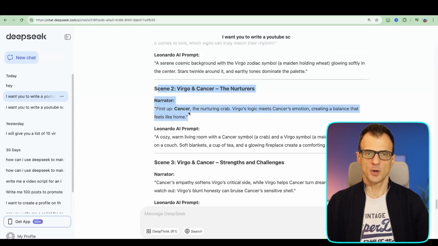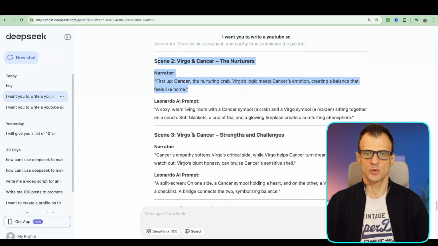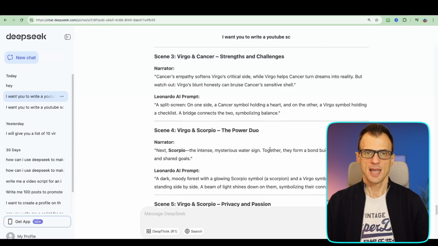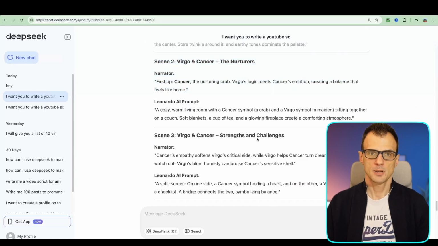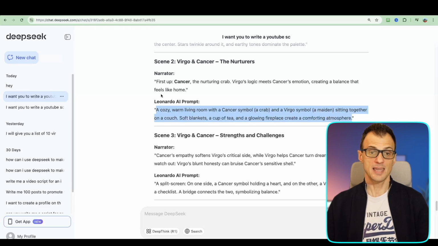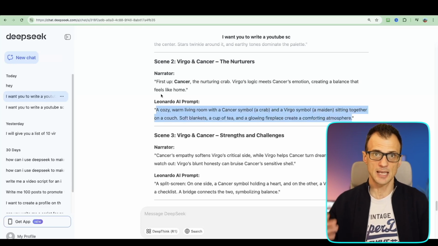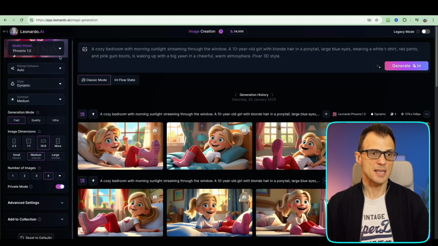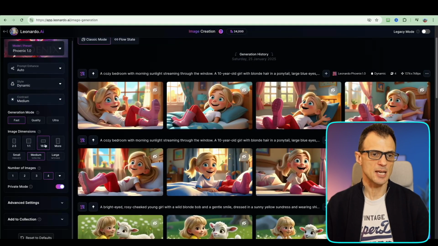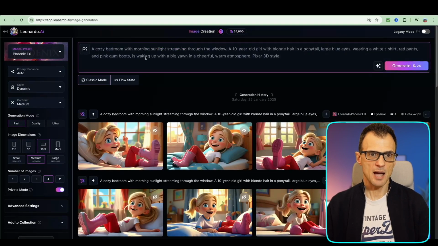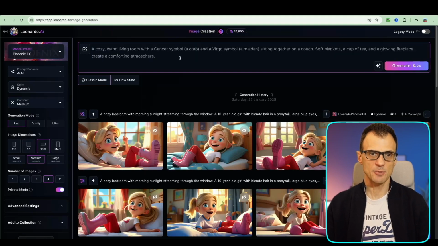Okay, so we've got all the scenes, scene 2, scene 3, scene 4, and now we can start creating these images in Leonardo AI. So let's just grab this over here. In the next steps, I'm going to actually show you how to then arrange these images into a video. Inside Leonardo AI, you can use these presets that you can see here on the left-hand side. And I'm just going to start generating these images.